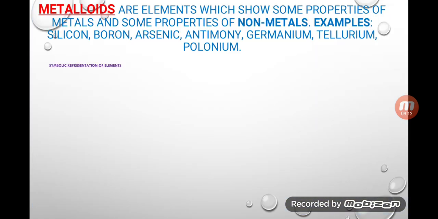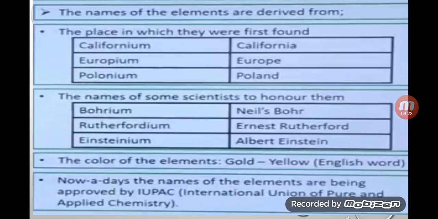Now here we are going to start. We know what an element is, and that elements are categorized into three forms: metal, non-metal and metalloids. Now let's move on to symbols of elements. It was very confusing in early days how to name them and how to represent them.